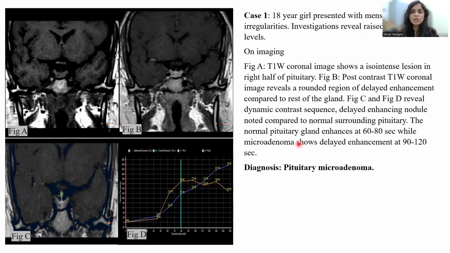First case is an 18-year-old girl who presented with menstrual irregularities. Investigation revealed raised prolactin levels. On imaging, an isointense lesion is seen in the right half of the pituitary. It is difficult to delineate the lesion on plain T1 sequence. A dynamic contrast scan was used. We can see a delayed enhancing nodule in the right half of the pituitary compared to the normally enhancing pituitary gland surrounding the lesion. The normal pituitary shows enhancement at 60 to 80 seconds, while the microadenoma shows delayed enhancement at 90 to 120 seconds. The diagnosis of pituitary microadenoma was made.